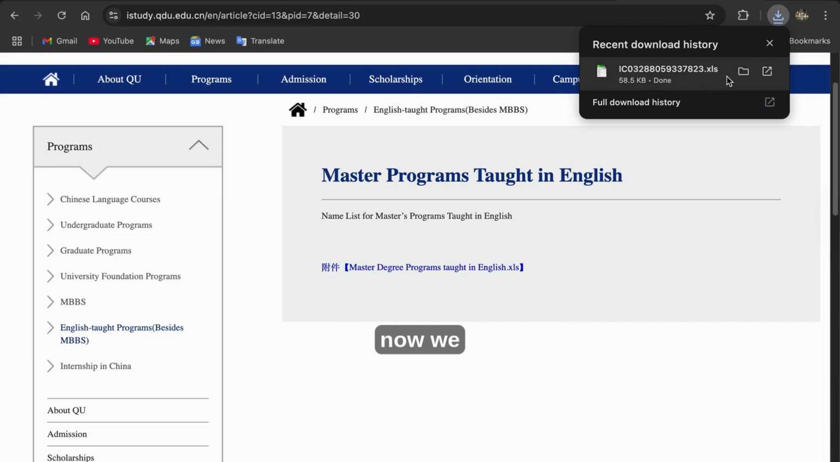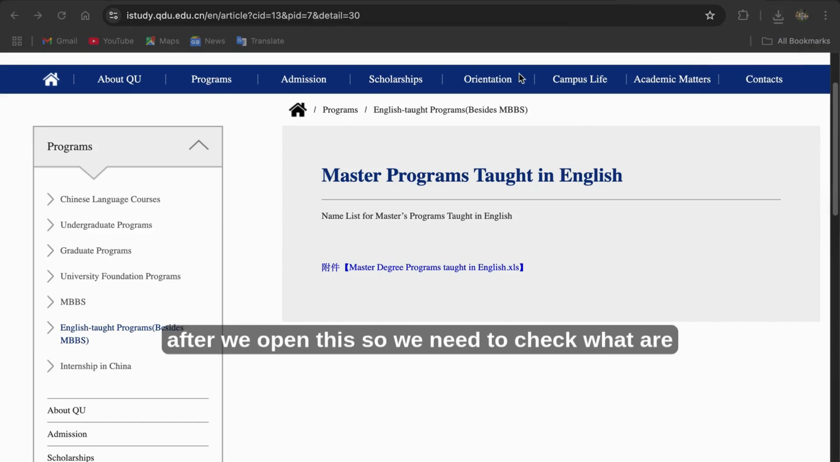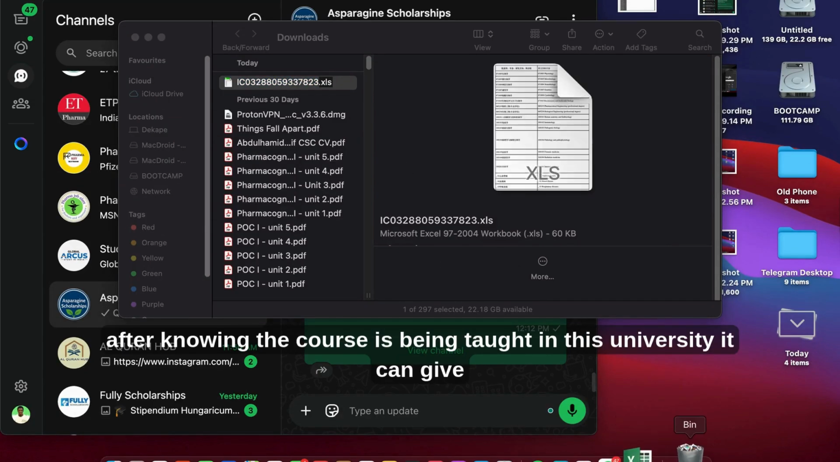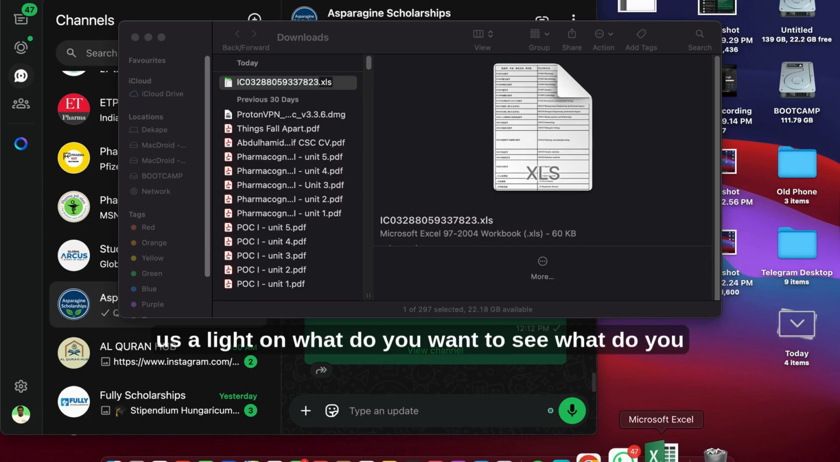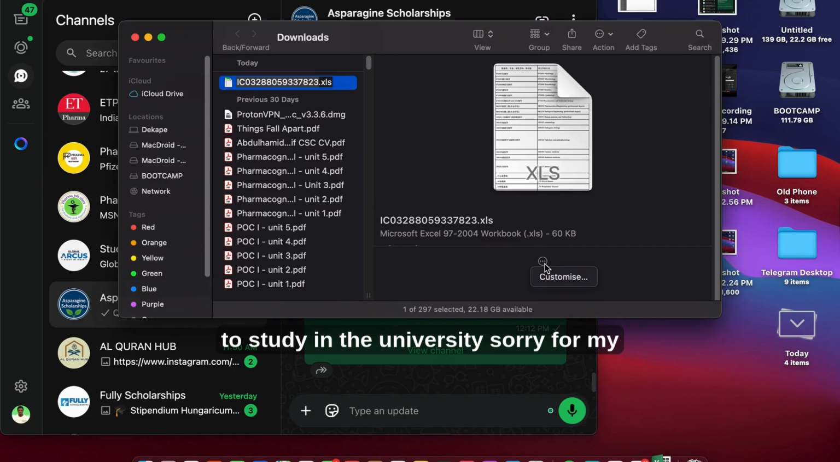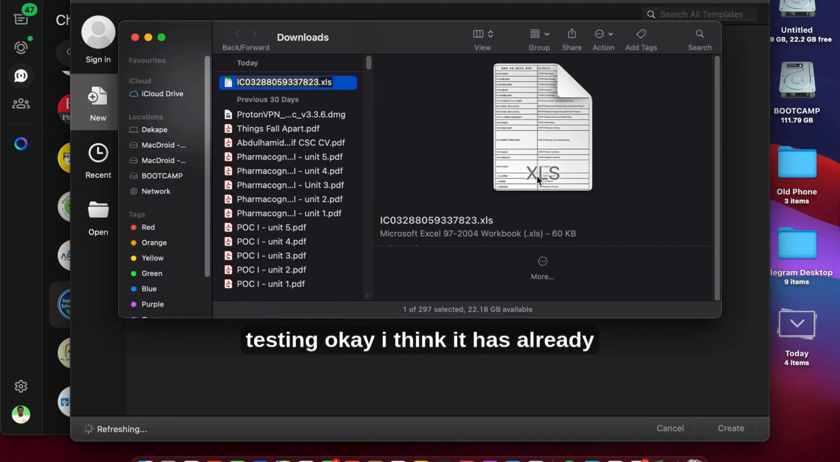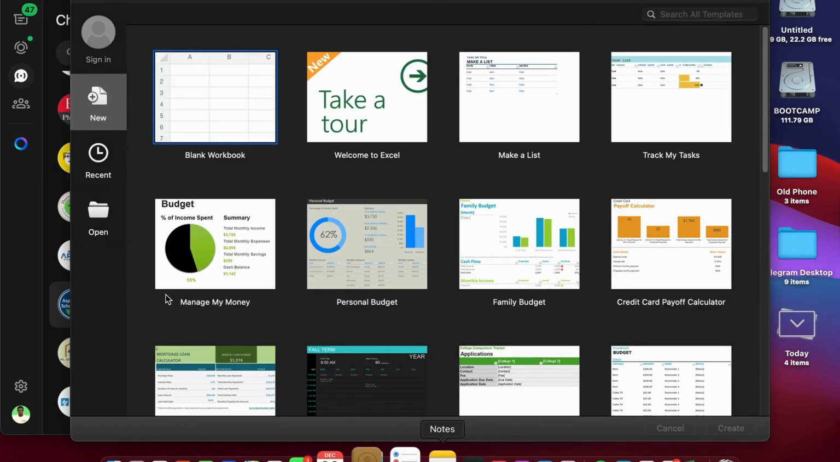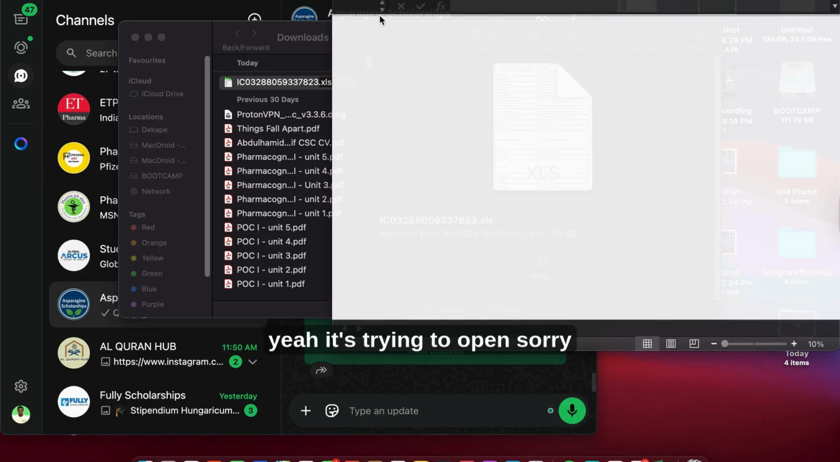Now we need to open this. After we open this, we need to check what courses are being taught in the university. After knowing the courses being taught in this university, it will give us a light on what we want to study in the university. Sorry for my this thing. Okay, I think it has already opened. Yeah, it's trying to open.